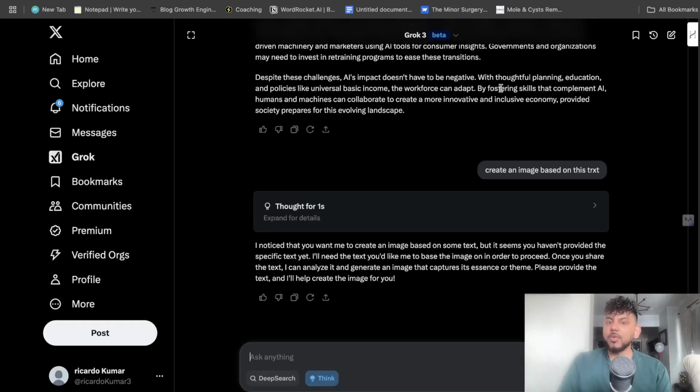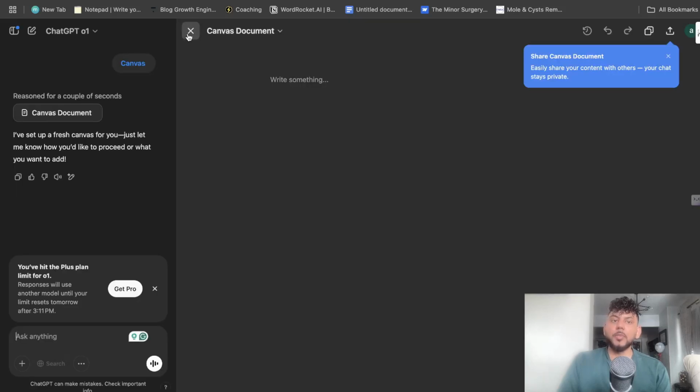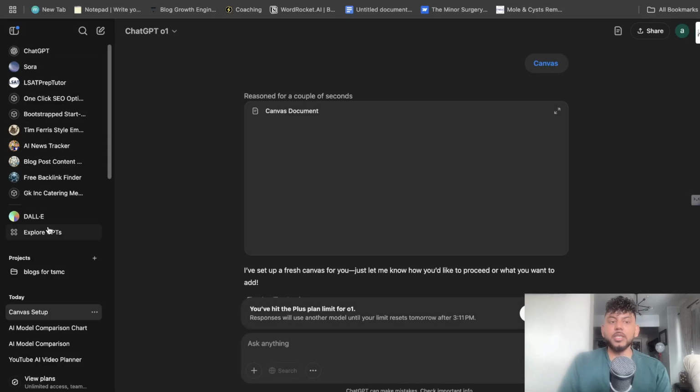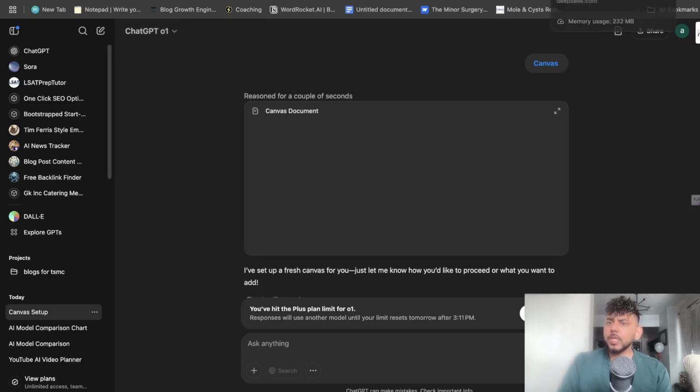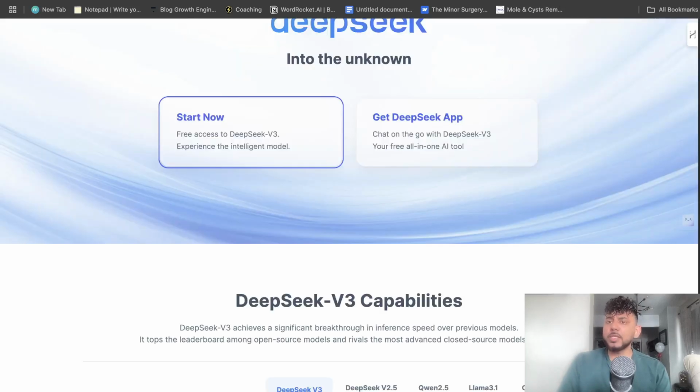Again, if you're looking for a really robust, intelligent, new tool, I would definitely recommend Grok 3. But if you're looking for a solid, well-tested AI model with a lot of different features, the ability to use canvas, the ability to search the web, and essentially everything that you need in one place, then I would recommend ChatGPT O1. If you're looking for more open source and an effective model to build on, then I would recommend DeepSeek or Qwen.